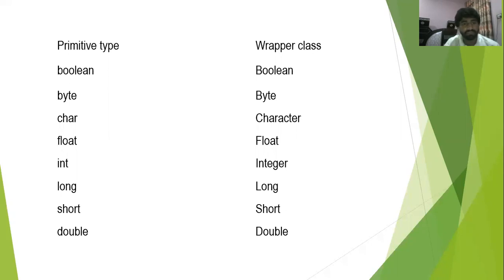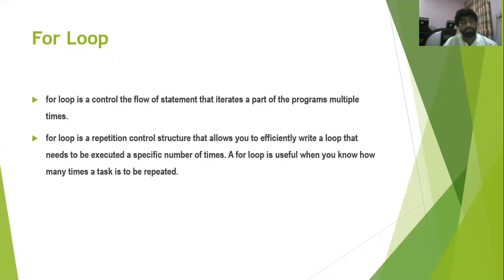You can see boolean, byte, character, float, int, long, short, double. These are the primitive types, and the wrapper classes are Boolean, Byte, and so on. The difference is that when we convert a primitive data type to a wrapper class, it is autoboxing, and when a wrapper class is changed into a primitive type, we call it unboxing. So here is my second topic, the for loop.